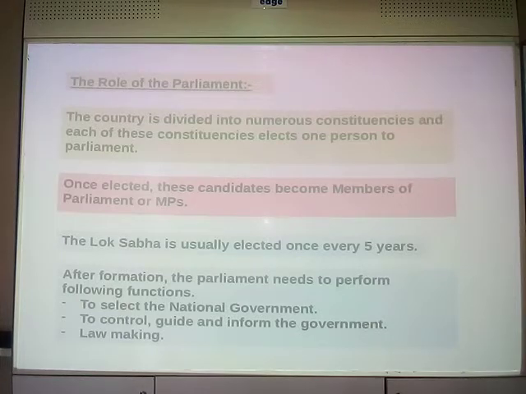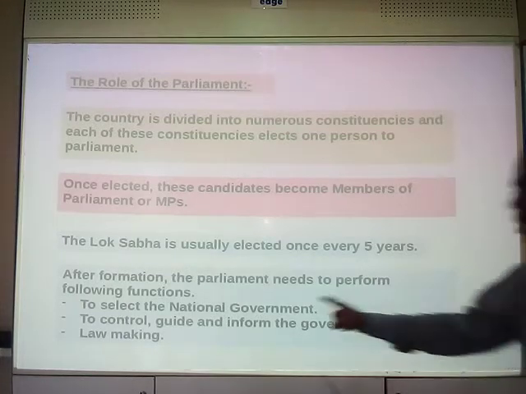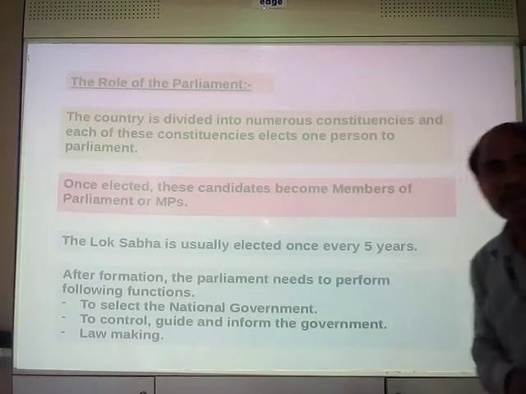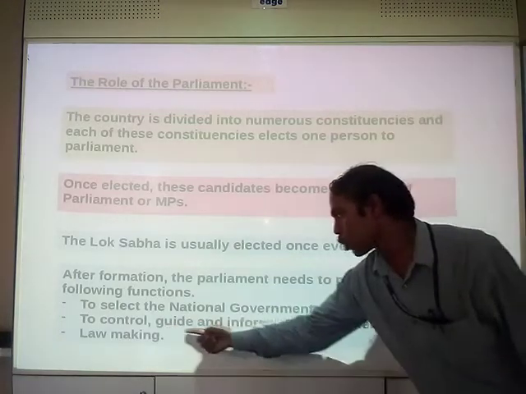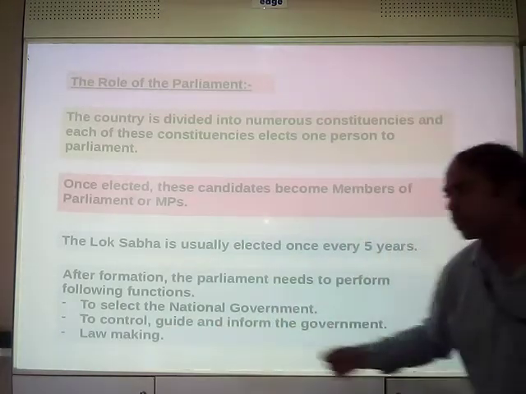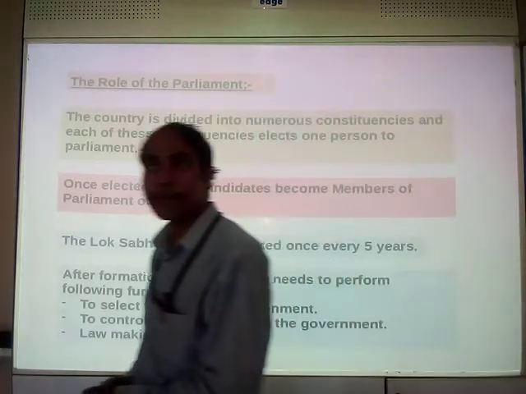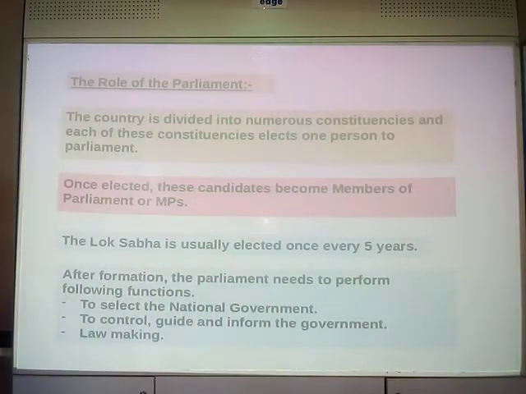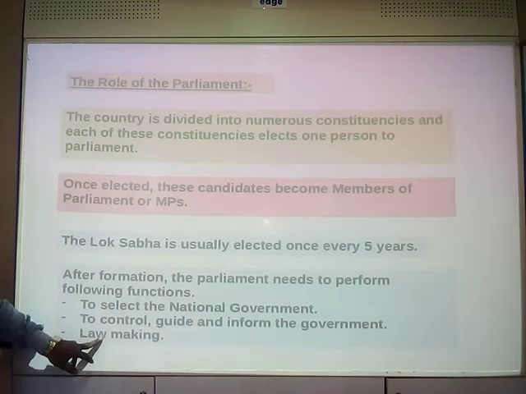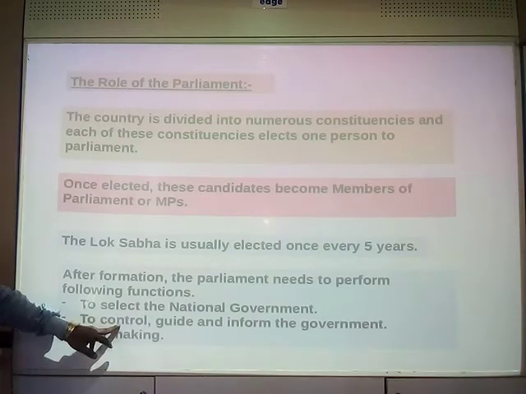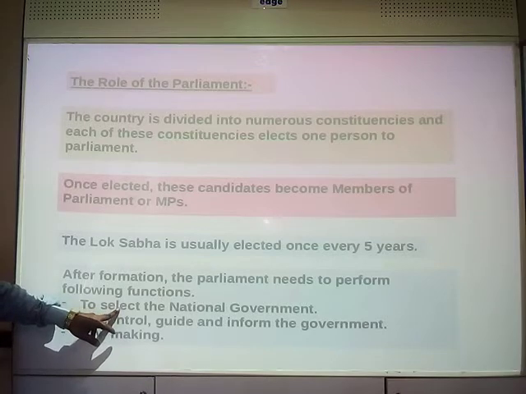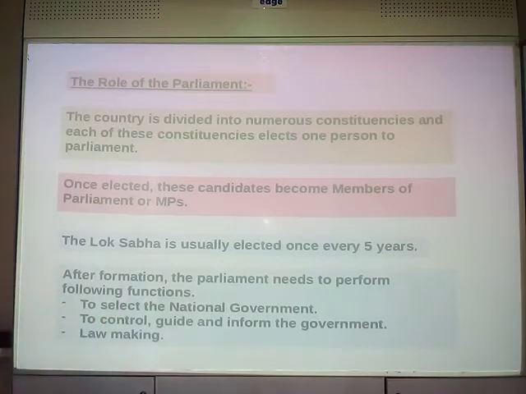So it performs three functions: to select the national government, to control, guide and inform the government, and law making. Three major functions of parliament. Always remember, it makes the laws, it controls, guides and informs the government, and it selects the central government. Okay?